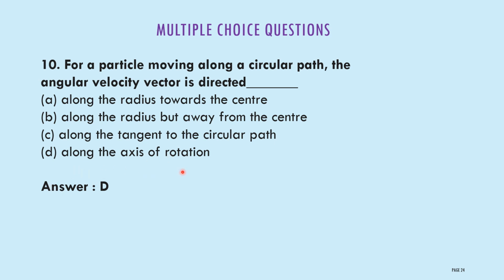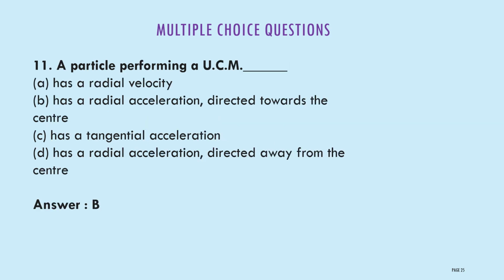In the case of circular motion, the center of the circle or the center of the motion will be important. The center we call the axis of rotation. Therefore, for this one, the correct answer is along the axis of rotation. In uniform circular motion, the angular velocity vector is directed along the axis of rotation.